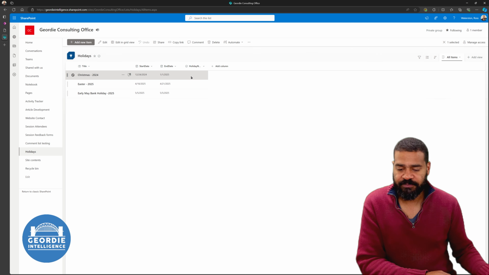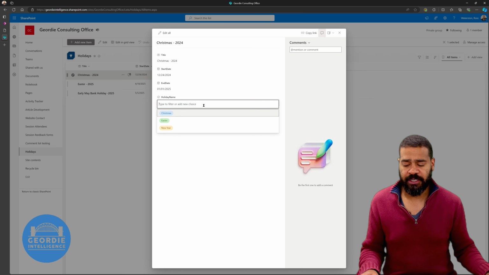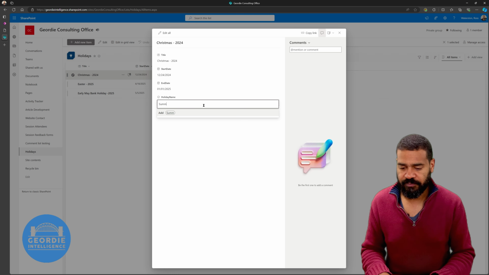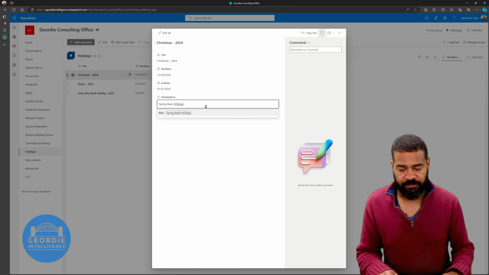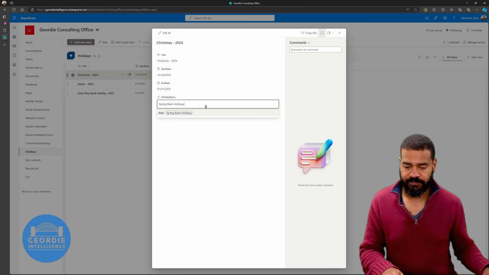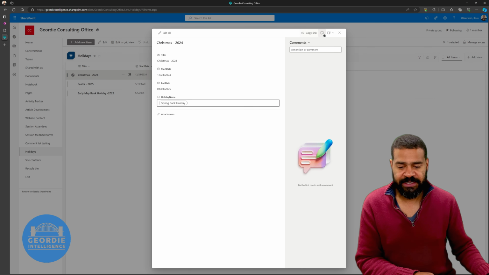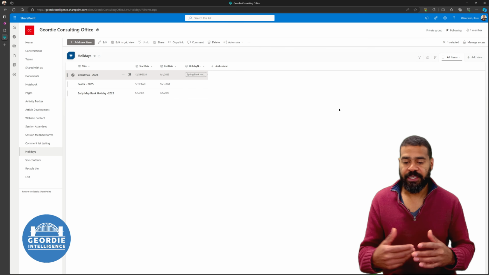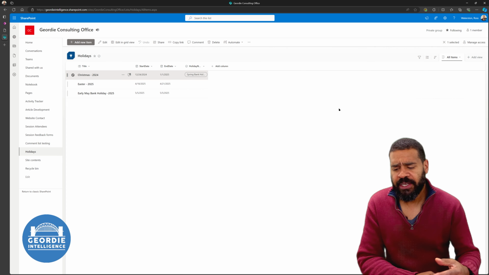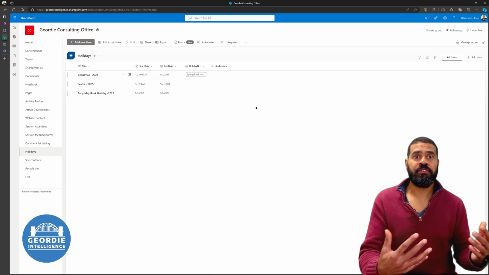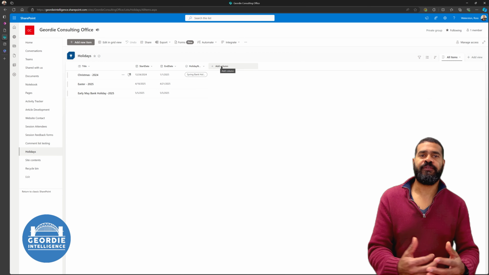So if we click on it, come into it, we can see when we pick something, we can go, Spring Bank Holiday, which is one of the ones we've got in the UK. Okay, so we've added one there and close that. So we've got the ability to add things in. So we can see we can start to add things here. So the final column we're going to add in terms of our label, we can't add through this add column interface.